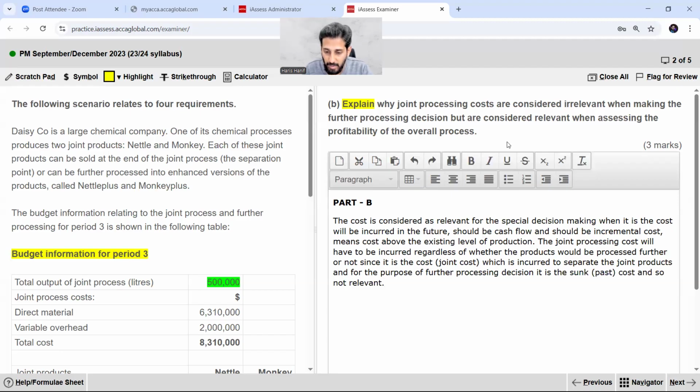This is my first part, but are considered as relevant when assessing the overall profitability. Now, if we come for assessment of the overall profitability, this cost would be a relevant cost, that you are measuring what is the end result, right? What is the end result?